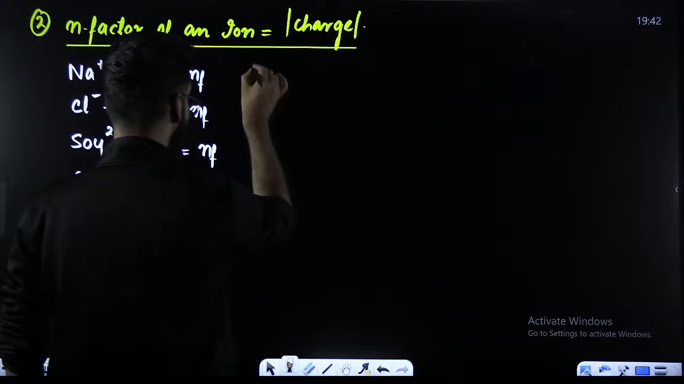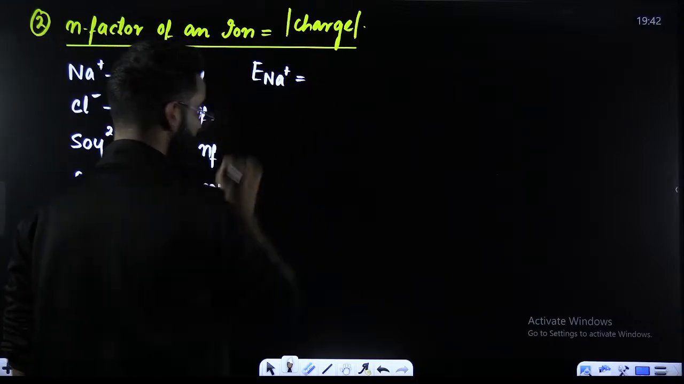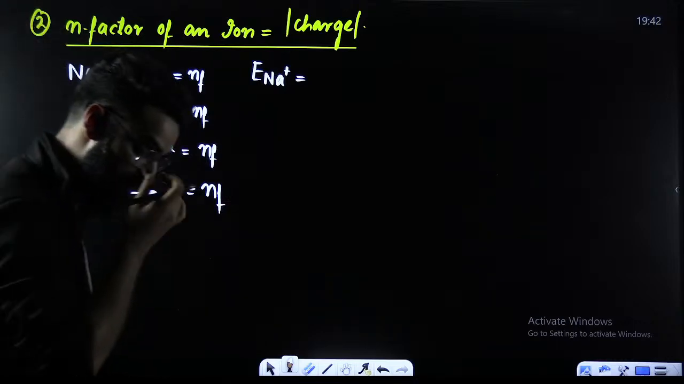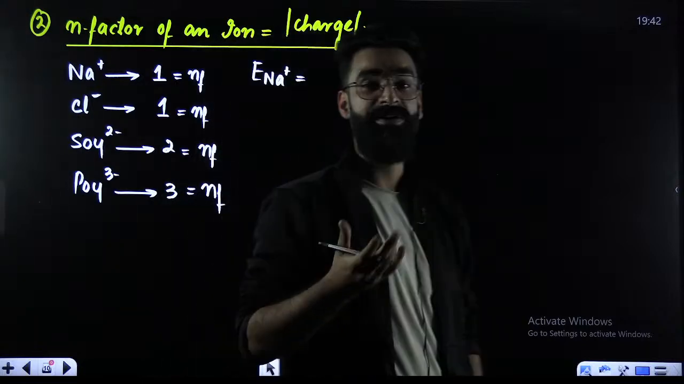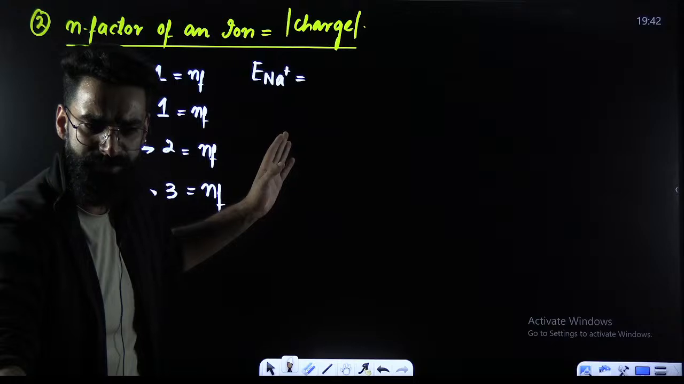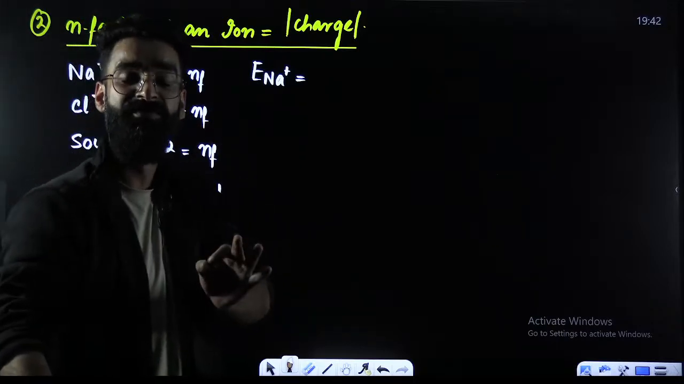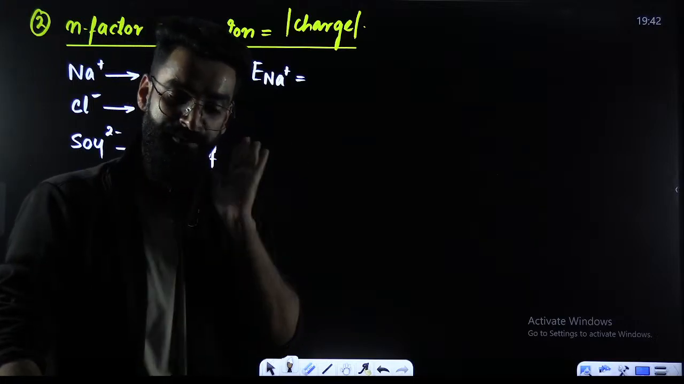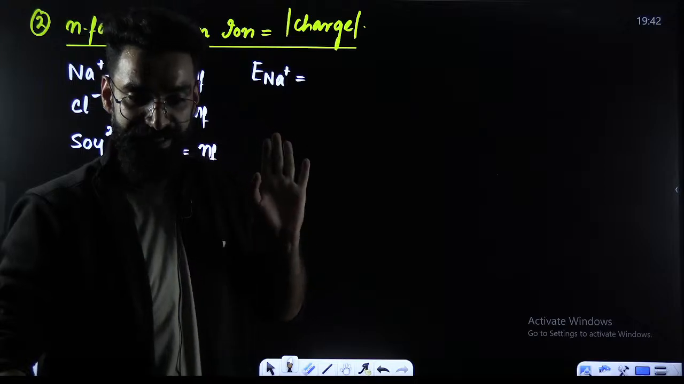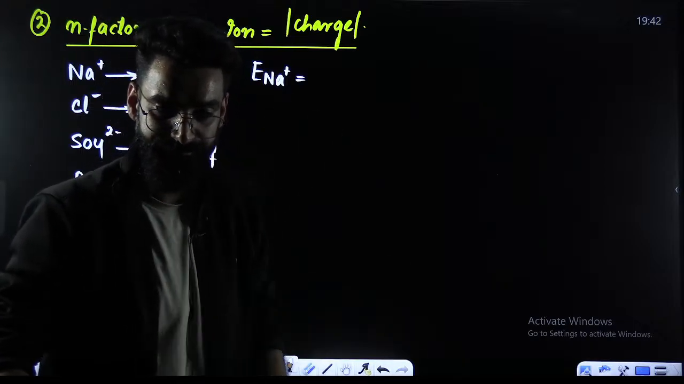How exactly? For example, I'm writing equivalent mass of Na positive. It's going to be equal to molar mass of Na positive divided by n factor, right? Now you must be thinking about what is going to be the molar mass of Na positive. My dear students, by the presence of charge, nothing happens to molar mass. Whatever is the molar mass of sodium, same is going to be the molar mass of Na positive. Whatever is the molar mass of chlorine, same is the molar mass of Cl negative.